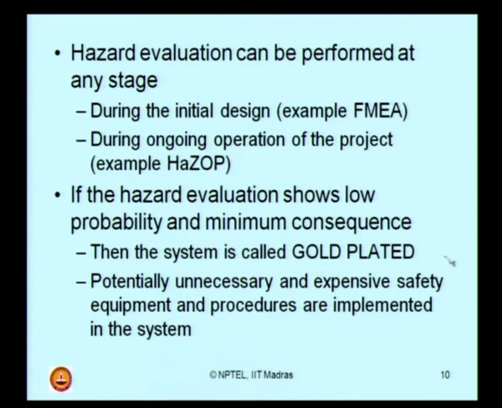Here I am addressing system as a mechanical system, electrical system, process system, anything. So, a gold plated system is one which has potentially unnecessary and expensive safety equipment and procedures implemented in the system to make it over safe. Why? Because low probability and minimum consequence are the result of the hazard evaluation of that system.